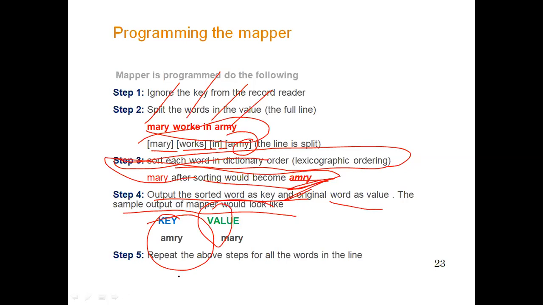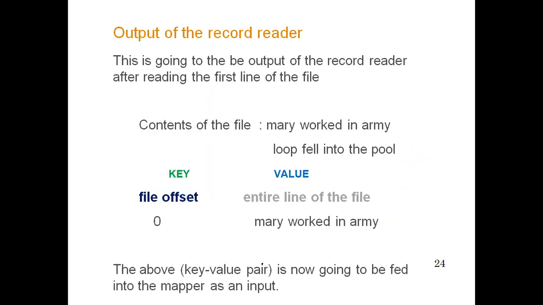In a previous example, we had the word count problem. If we were performing the word count problem, then the output would have been like this. If we were using the word Mary, in that case Mary was a key, and for that we had defined certain values. That was 1, which was later added, that is the number of occurrences. But now in this case, we consider the key as army and the value is Mary, which was the input. So we repeat the above step for all the words, and we will get the output.